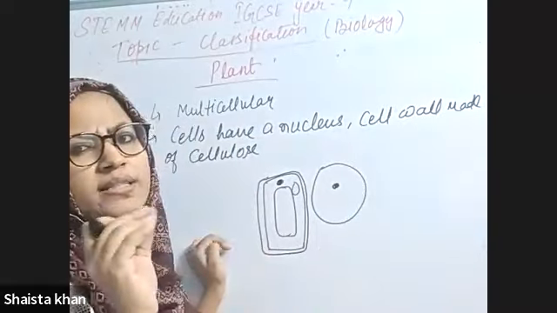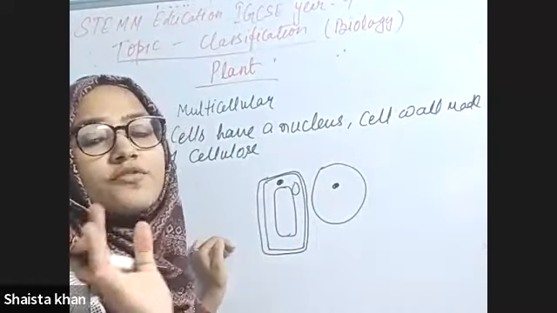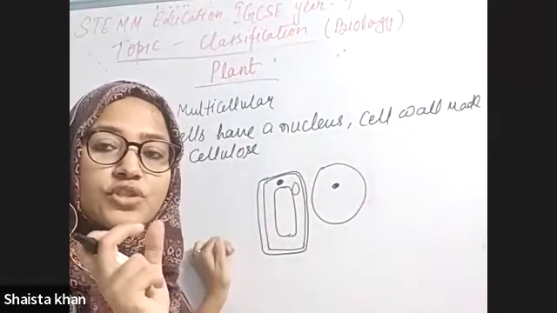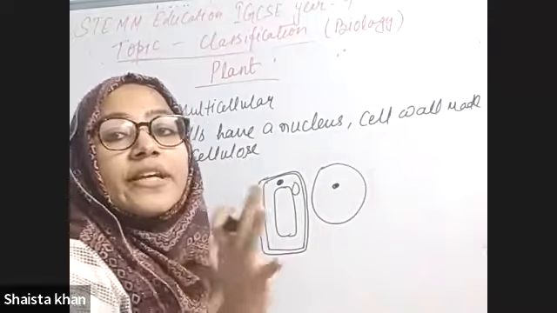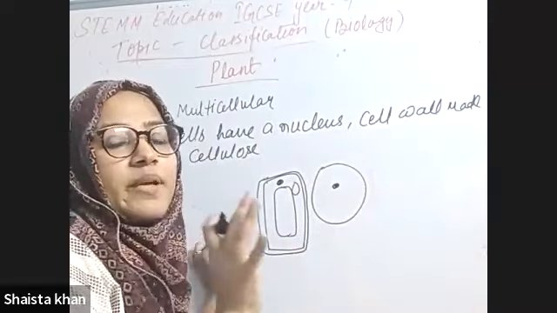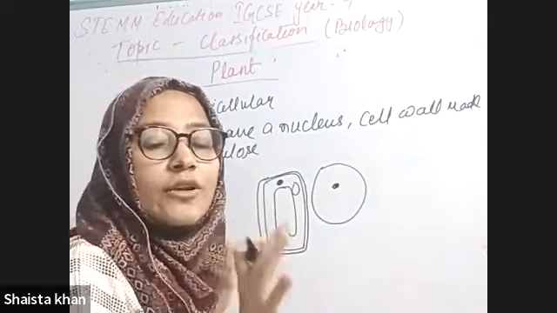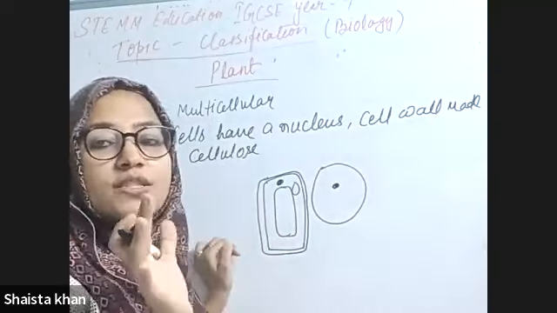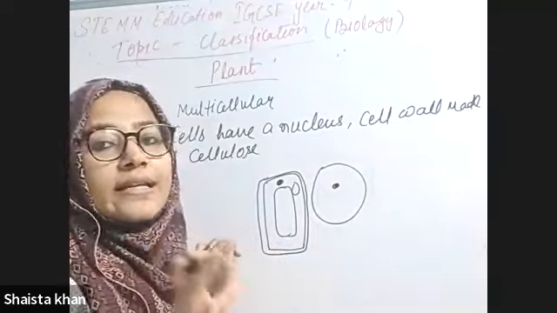There are some exceptions, some plants which do not contain chloroplast, which you can see don't have green color, they don't have green pigment. It means their cells don't contain chloroplast. That's why they don't have a green color.